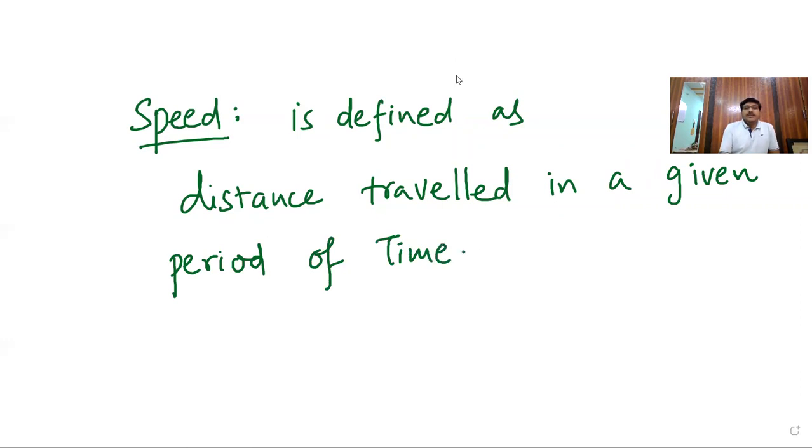Clear? Speed is simply defined as distance traveled in a given period of time. Okay, that is the meaning of the speed.